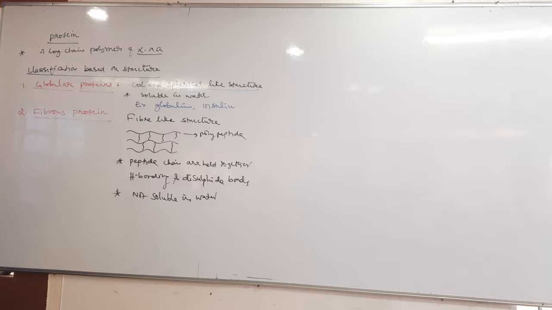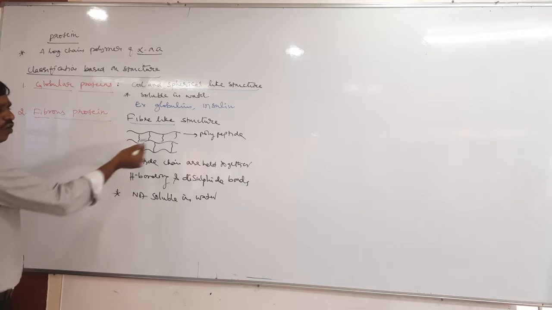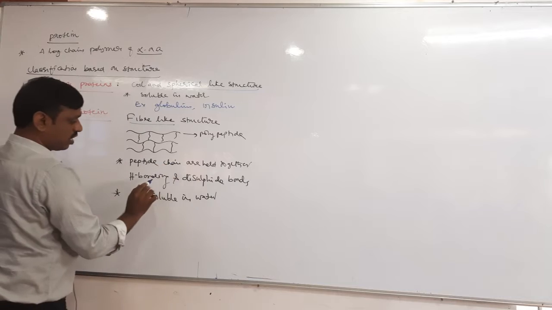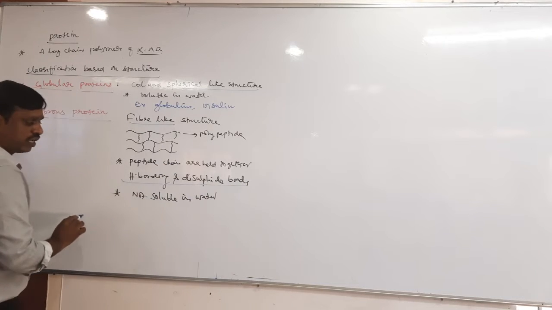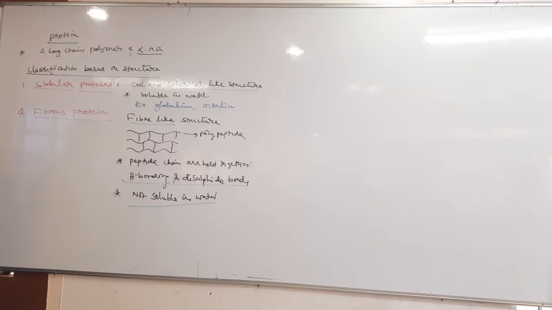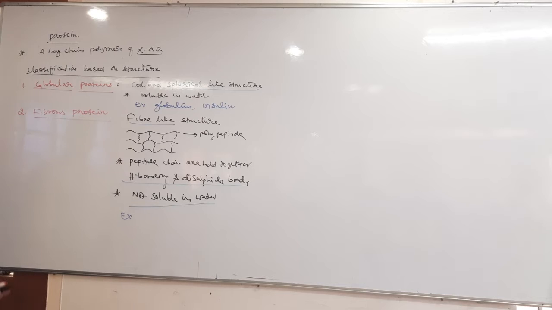Next is fibrous protein. They have fiber like structure. Of course, they have long polypeptide chains. These polypeptide chains are held together by hydrogen bonding and disulfide bonding. They are insoluble in water. Okay, can you tell me an example for this? What are the examples for fibrous protein?